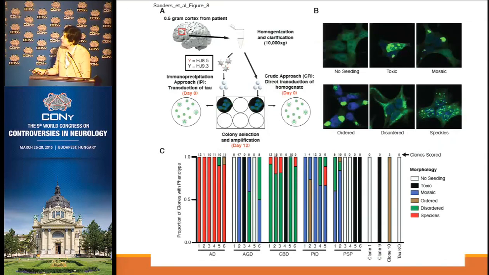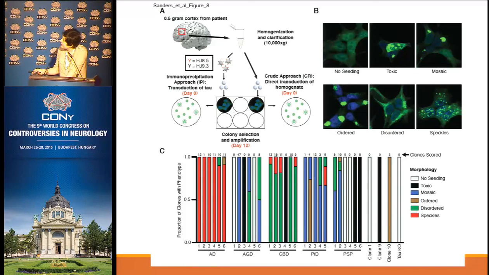So we decided to reproduce the same thing, challenging these cells with homogenates of human tauopathies. We used Alzheimer's disease, PSP, CBD, and AGD. And indeed, what we could see, using different patients, is that for these diseases we also got different strains or patterns, and we call this mosaic or order and disorder and so on.